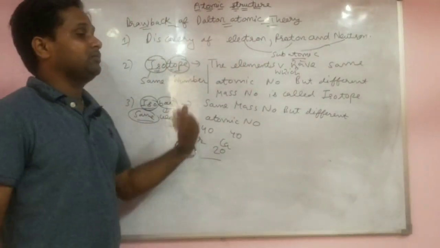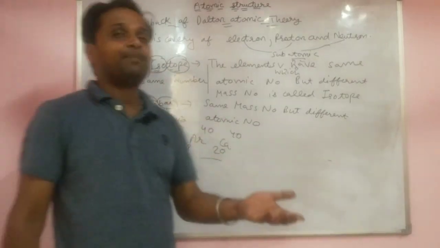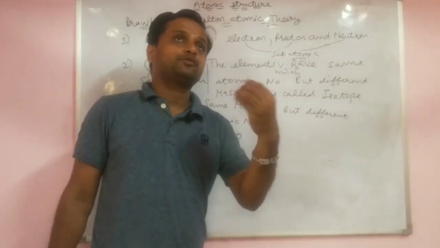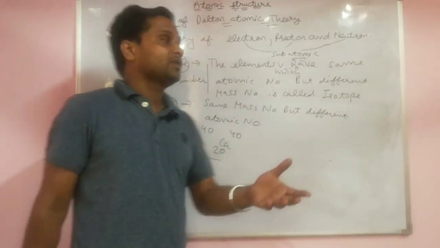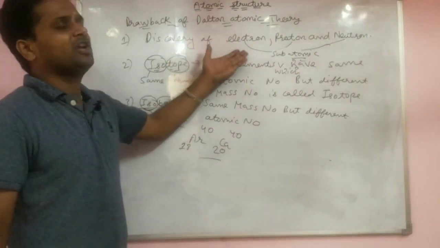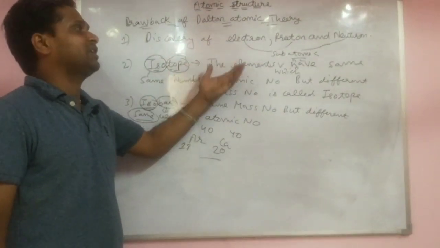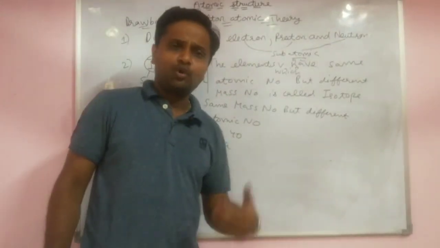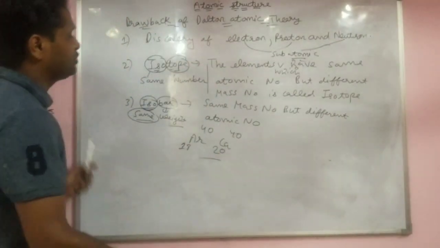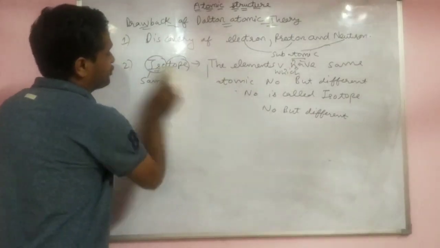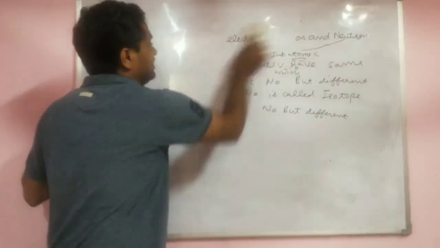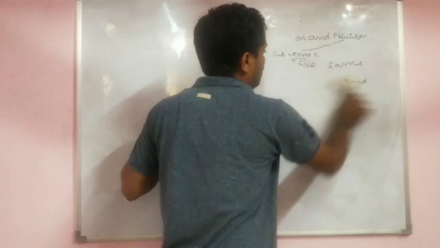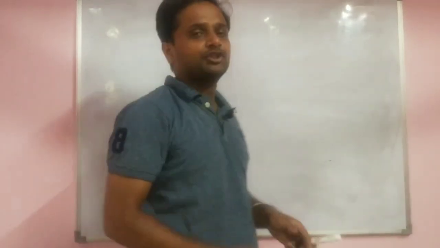Dalton told about how chemical reactions happen. Matter is made up of small tiny particles, atoms. And the next model is Rutherford's, which explains the electron, proton, neutron. And this we do afterwards, the Bohr model also. Now we will study the structure of atom in the next lecture. Structure of atom.